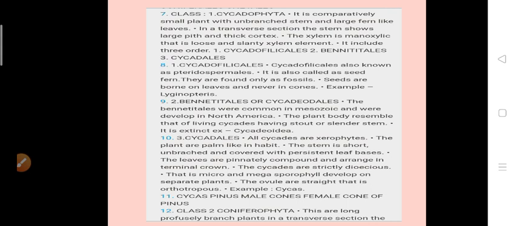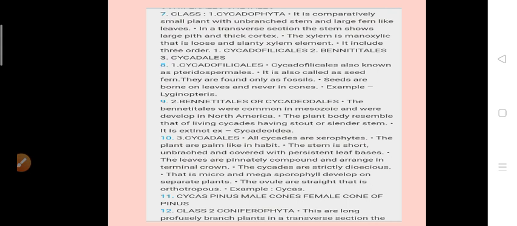Next, the second order, that is Cycadeoidales, also called Bennettitales. These appeared in the Triassic period and were widely distributed in the Mesozoic era. The plant body of Cycadeoidales resembles living cycads. Reproductive structures are flowers. Cone producing plants are present in this order. These cones may be bisporangiate or monosporangiate. Williamsonia is an example of Bennettitales.